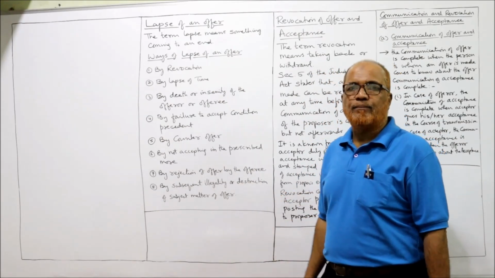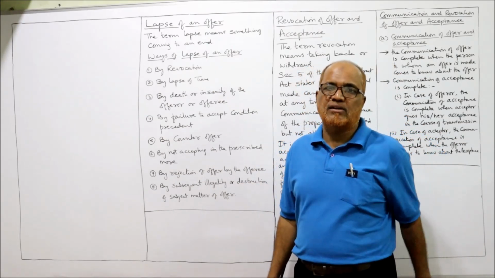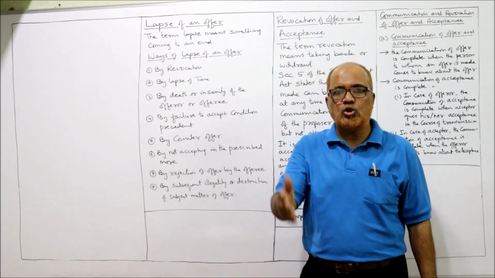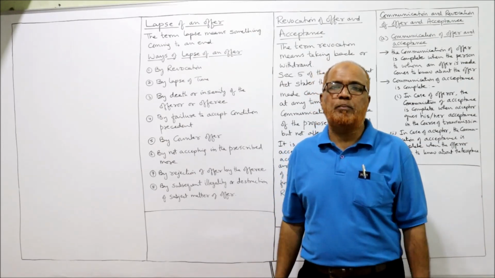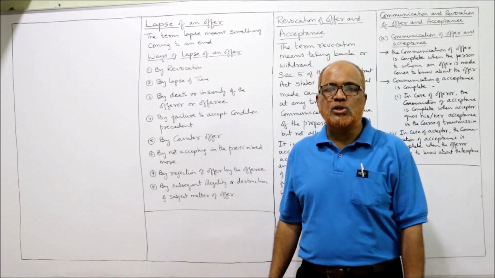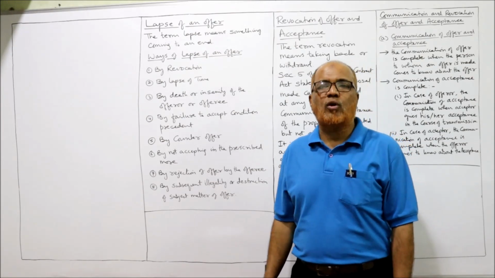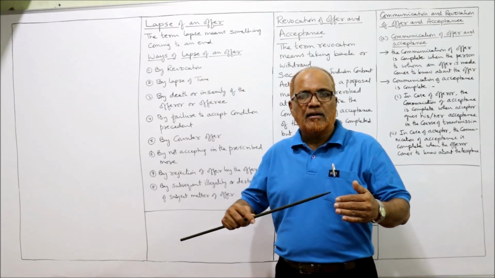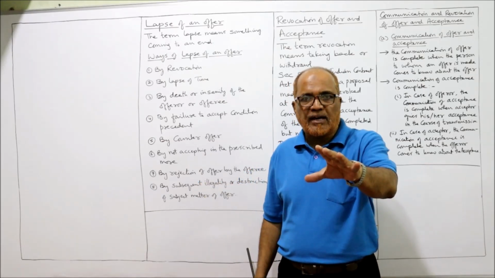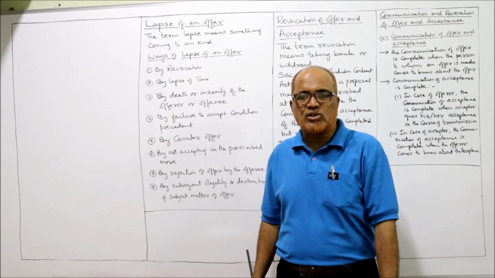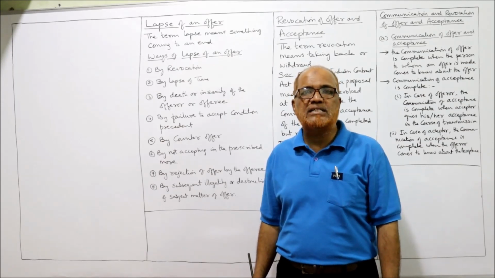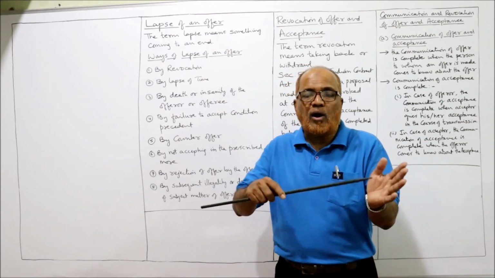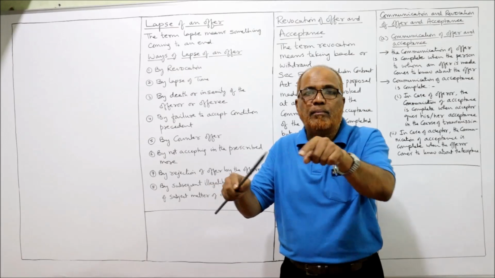Next one, by counter offer. Counter offer means one more offer is given by the offeree. Example, A says to B, will you purchase my car for rupees 10 lakh? B responds, okay, I will purchase your car for rupees 8 lakh. It's a counter offer. There is no acceptance at all. One offer made by A, another offer made by B.